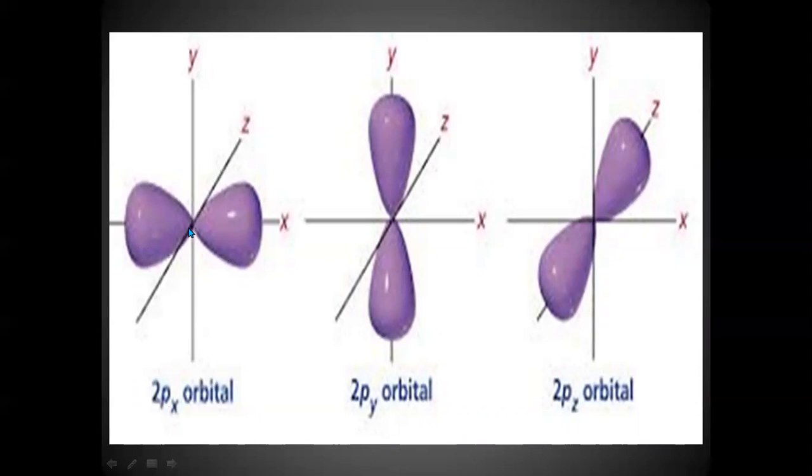Again, this is the point where there is no electron density, or electron density is 0, or probability of finding electron here is 0. And we can say these two are nodal planes. Similar for py orbitals, because it belongs to second level, we can say 2py orbital, one lobe above the origin and second is below, minus plus for z. So it is 2pz orbital. Three orbitals of 2p level.